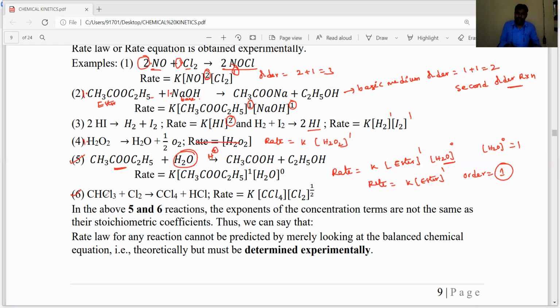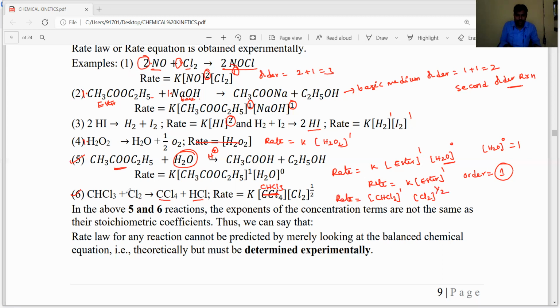And one more example, chloroform reacts with chlorine to produce carbon tetrachloride and HCl. Its rate expression is equal to K into concentration of chloroform, CHCl3, not carbon tetrachloride as written here, a printing mistake, CHCl3 whole to the power of 1, and concentration of Cl2 whole to the power of 1 by 2.